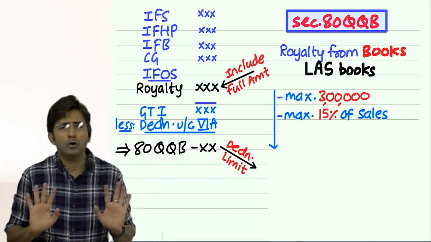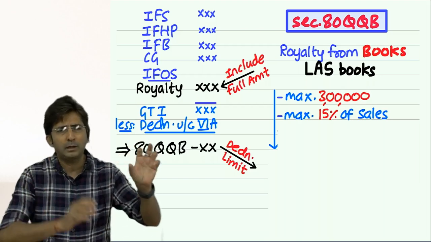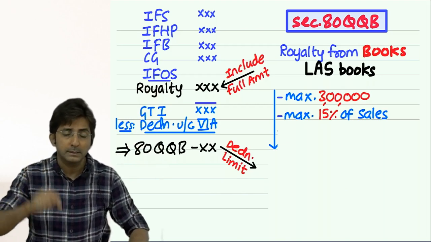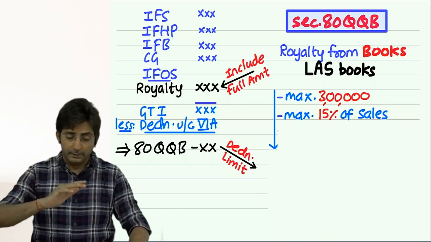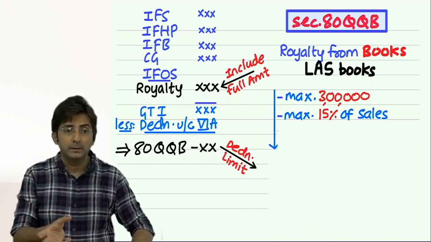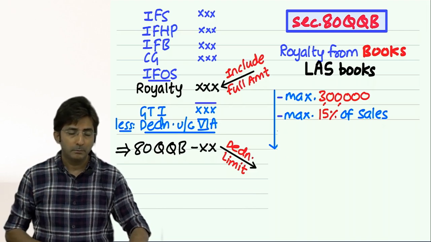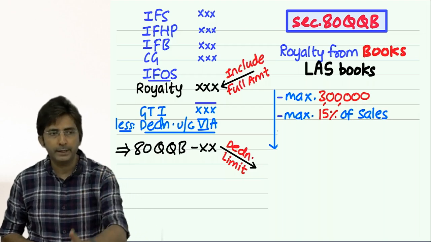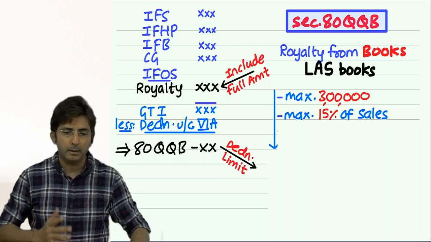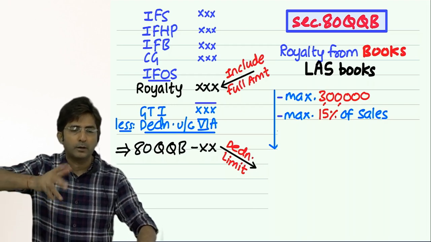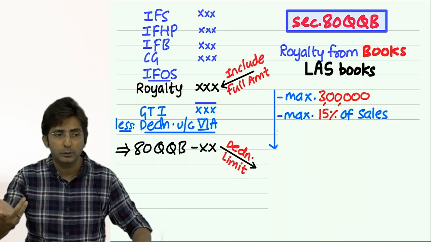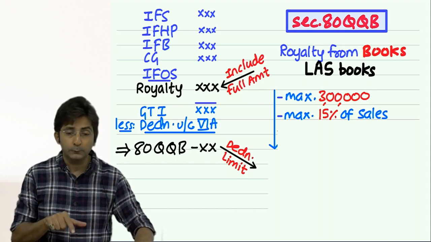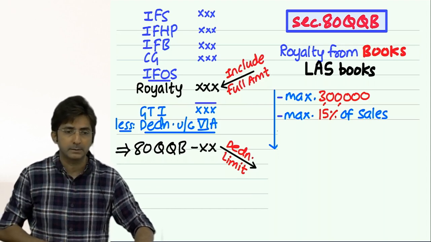And if he says, no, I am not able to bring it to India, I will keep the royalty in a bank account in a foreign country only, that is not allowed. Bring foreign currency to India. And if you are not able to bring it within 6 months, you can get an extension also. But for the extension, you have to take permission of the RBI, Reserve Bank of India, or another competent authority. Competent authority means those who are allowed to deal in foreign currency. It can be State Bank of India also, or any bank that is allowed to deal in foreign currency. This is for if you are not able to bring it within 6 months.